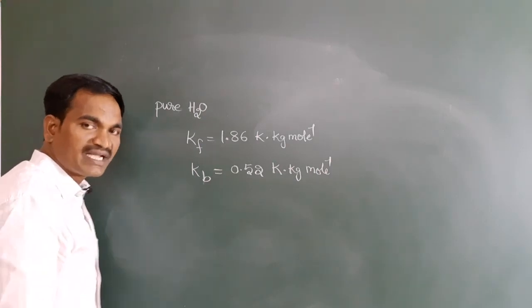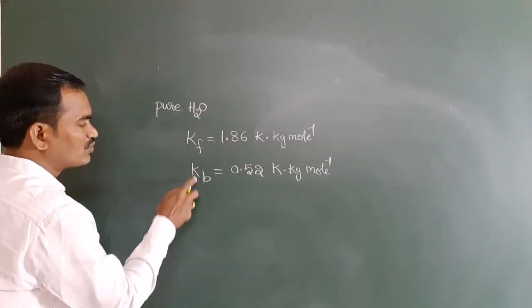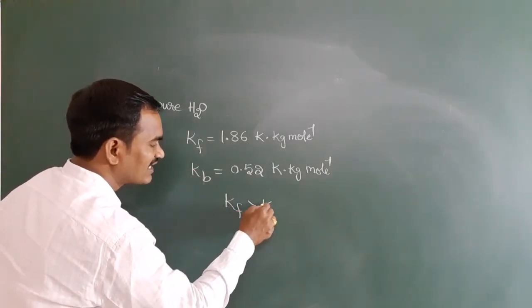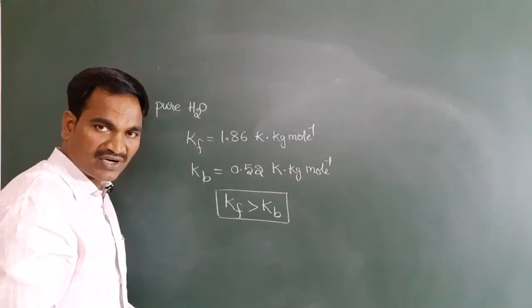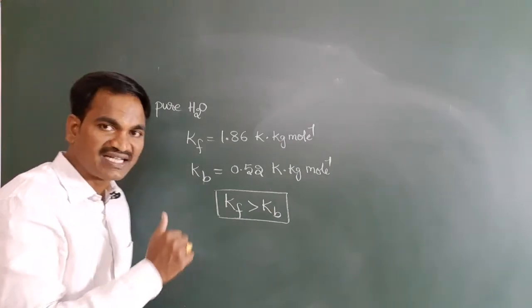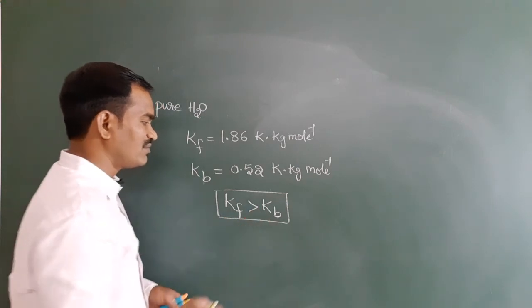I think you may get one doubt. Sir, when you compare these both values, Kf is greater than Kb. You have to remember, this is also one of the important points. Kf is greater than Kb in all cases. Why, sir? What is the reason? Why is Kf greater than Kb, sir?